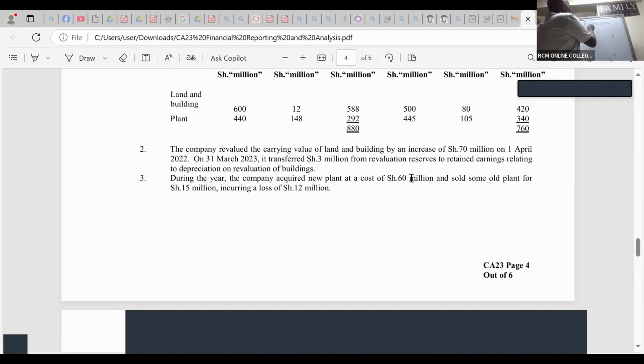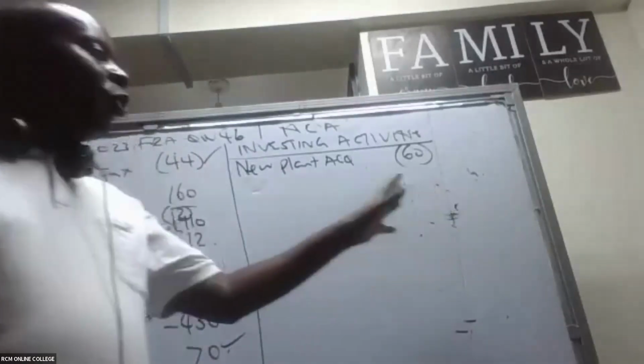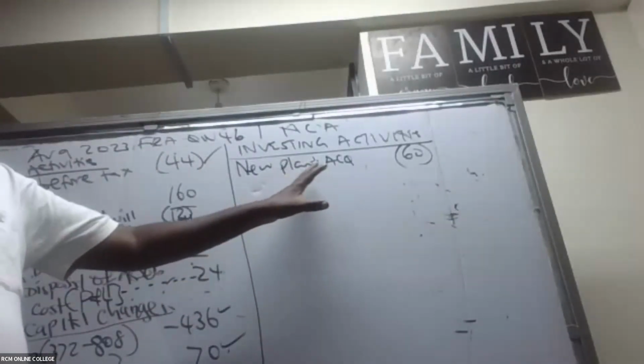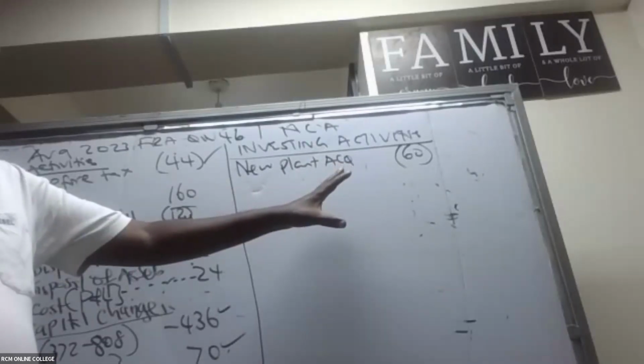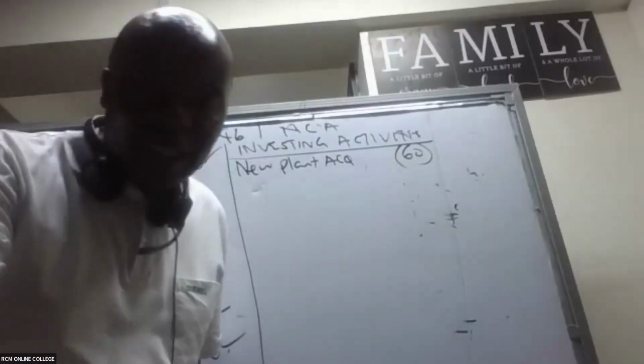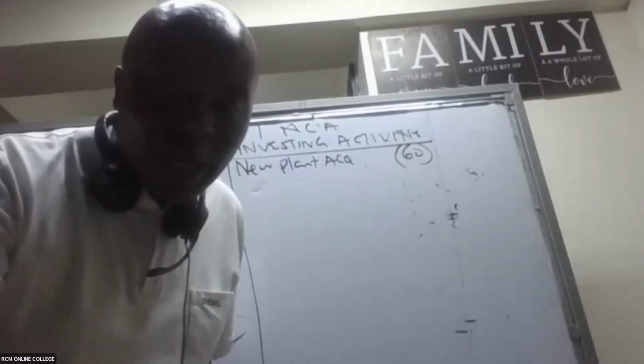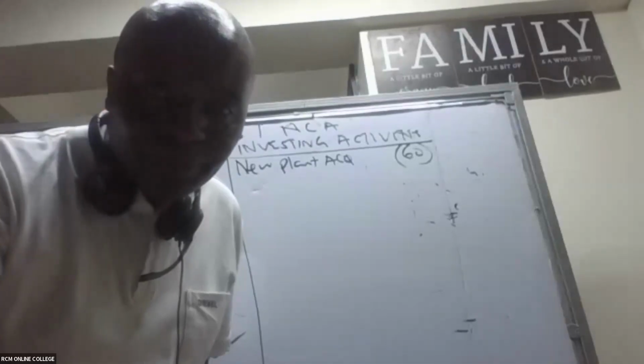New plant acquired at 60. This is supposed to be a cash outflow because the plant has come on board, and money is flying away. It's a cash outflow. I can see there are questions here. Please feel free to ask as many questions as possible.